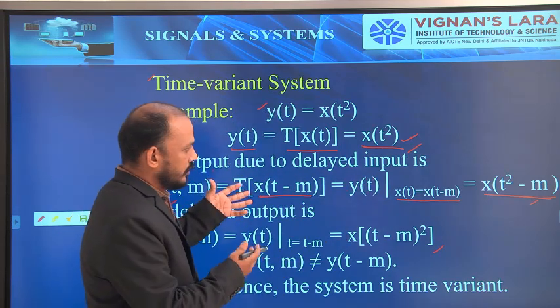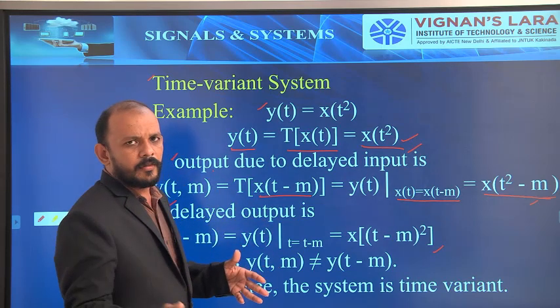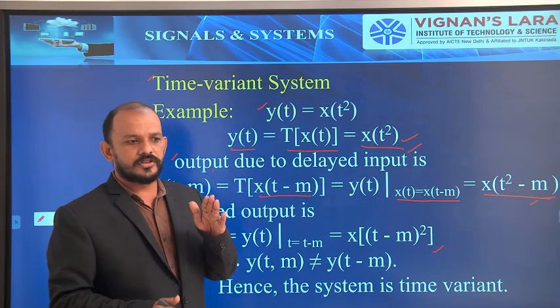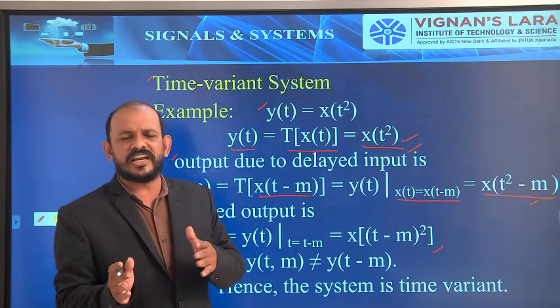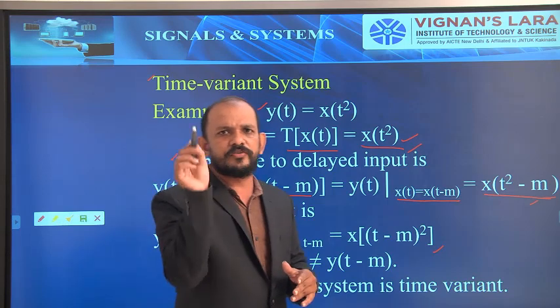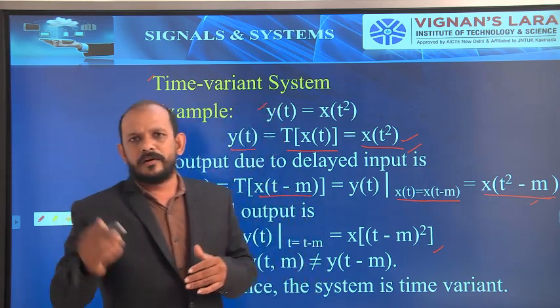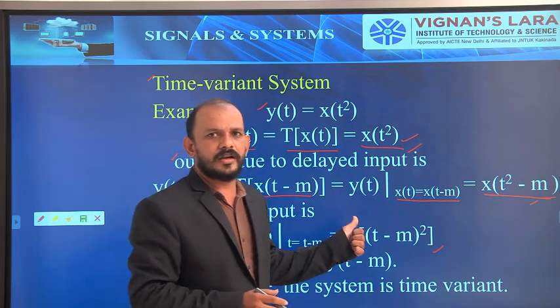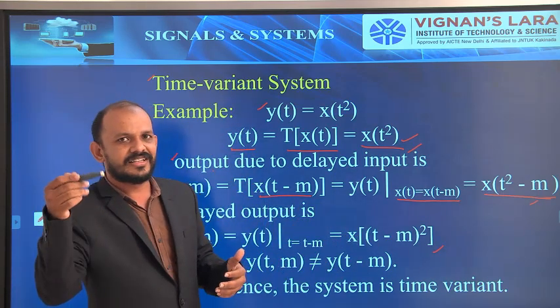Okay. So, in this way, you can go for any number of problems. I hope you are all clear with this one. Only two things: you have to find out the output due to the delayed input and the delayed output. For delayed output, in the equation of y of t, I will replace t with t minus m, the delay. Here the delay is m, so I will replace t with t minus m.